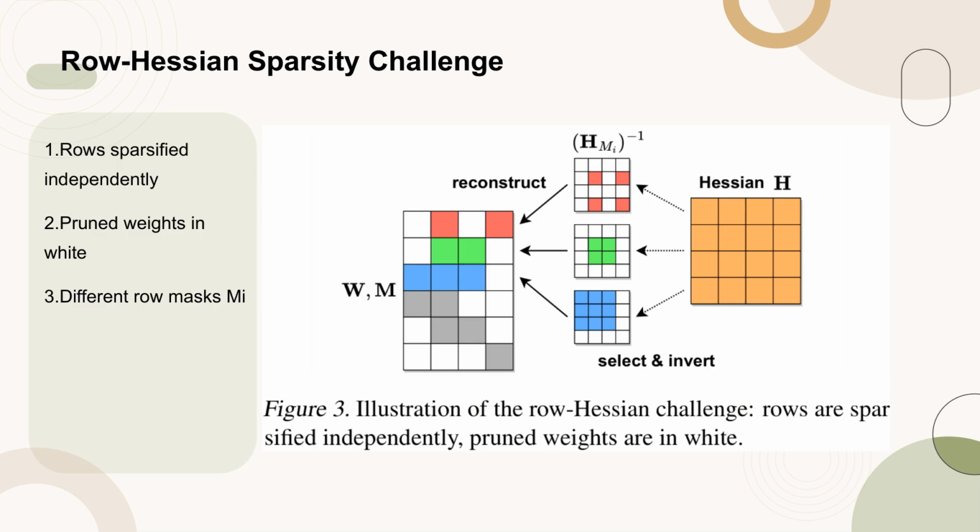Figure 3 illustrates the row Hessian challenge in the context of sparsity. Each row in the model is sparsified independently, with pruned weights indicated in white. This independence in sparsification leads to different row masks M_i, which complicates the process of reconstructing the unpruned weights. The figure highlights the need for a method that can handle these varying masks efficiently while maintaining model accuracy.